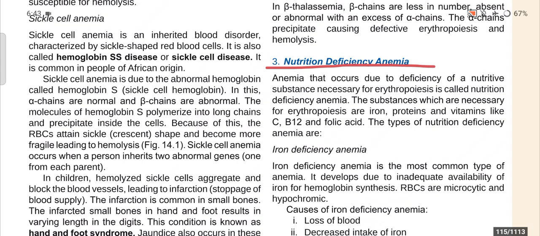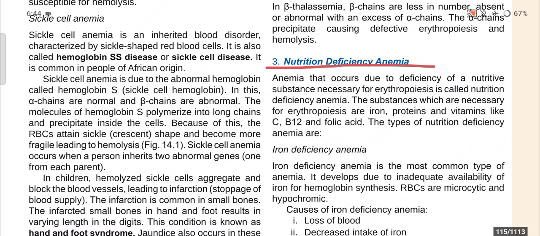And as for the lack of these nutritional substances, erythropoiesis may not work properly. That's why some types of anemia occur. These types of anemia are known as nutrition deficiency anemia. Now, the substances which are necessary for erythropoiesis are iron, proteins, and vitamins like vitamin C, vitamin B12, and folic acid.